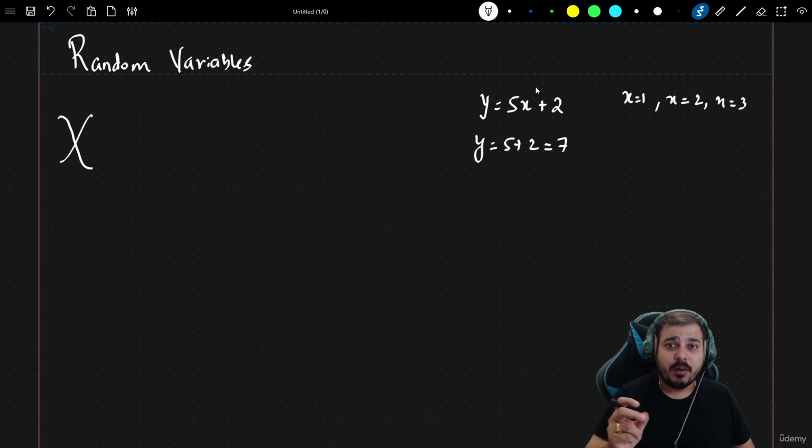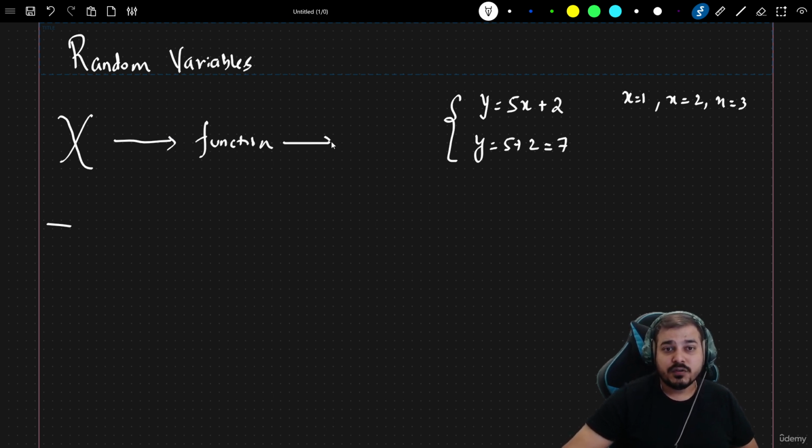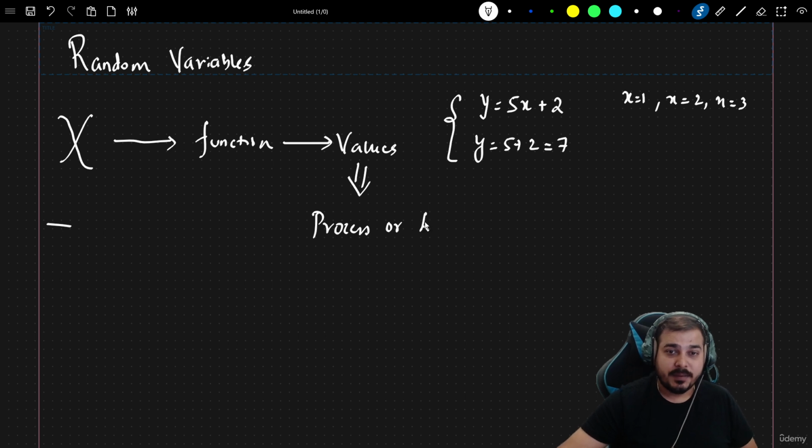Now this is a kind of equation we have taken, and we can assign different x values to get the y value. Similarly, if I discuss random variables, I will say that a random variable is a function whose values are derived from different processes or experiments.